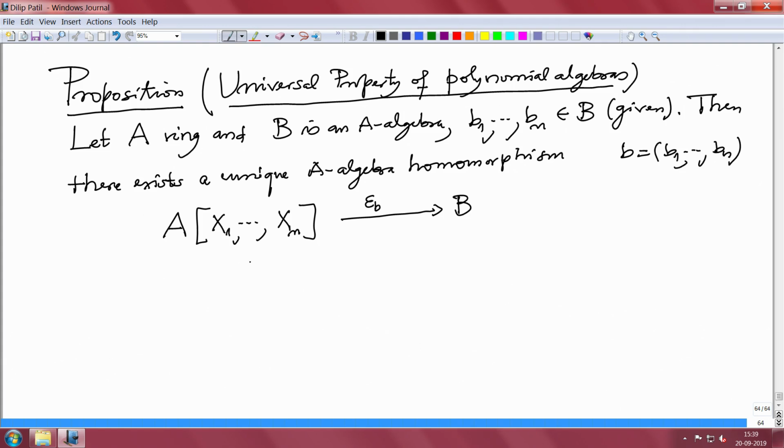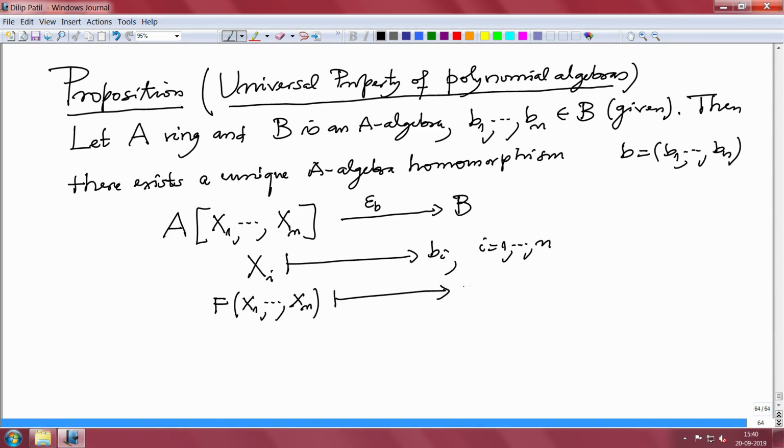What is the map? Xi should go to Bi for every i from 1 to n, and then this is uniquely determined, because where will an arbitrary polynomial go? If we demand this, then the arbitrary polynomial f has to go to f with the xi's substituted by bi's, f of b1 through bn.